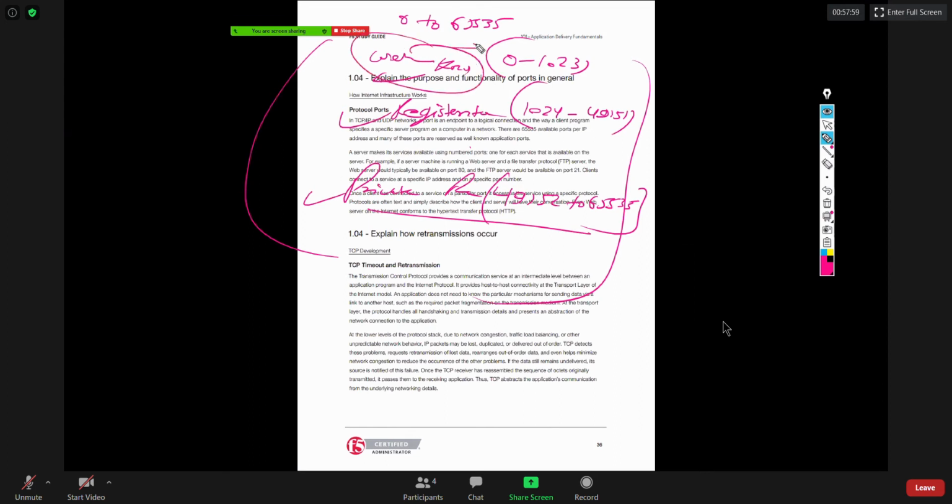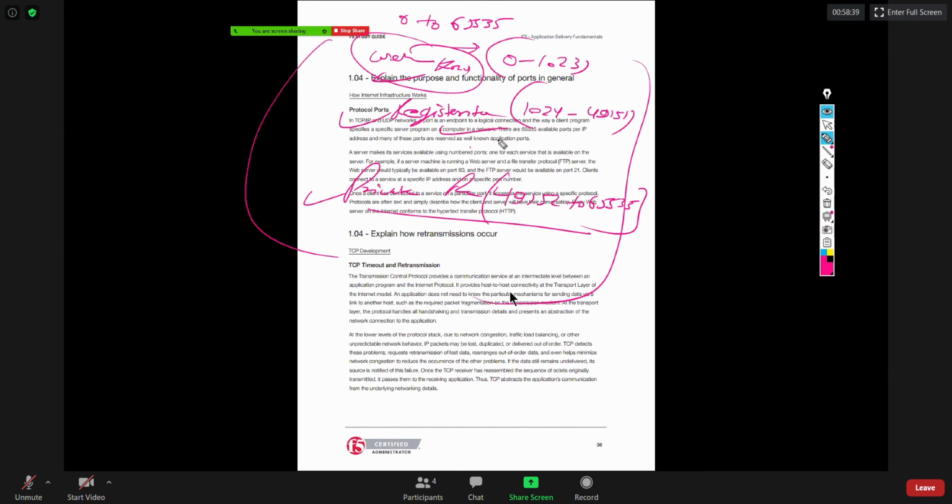Well-known port numbers are basically allocated only for well-known services, right? And well-known services are those services which are supported by all of the vendors. For example, HTTP. HTTP is supported by Microsoft, Google, Apple, Linux, Android, everyone. So that's why for HTTP we have a well-known port number, which is port 80. And for HTTPS, we have a well-known port number 443. So for well-known services, you would always have well-known port numbers.